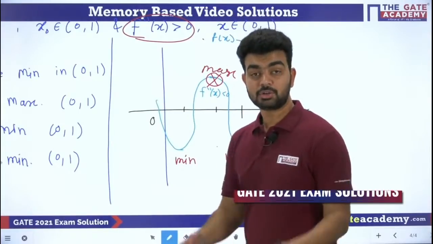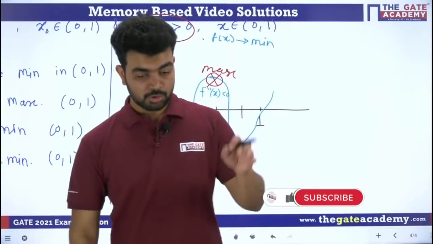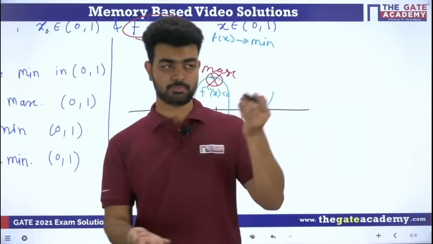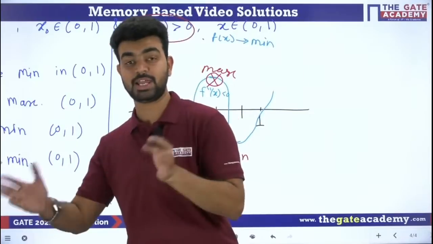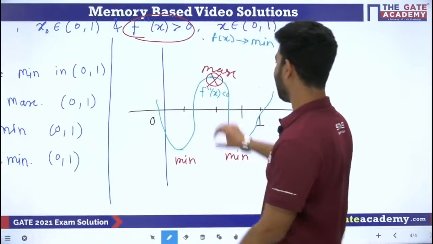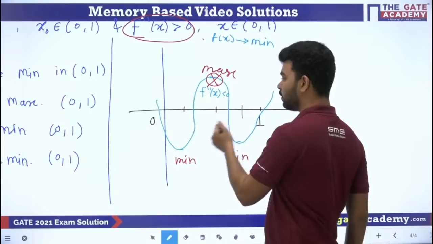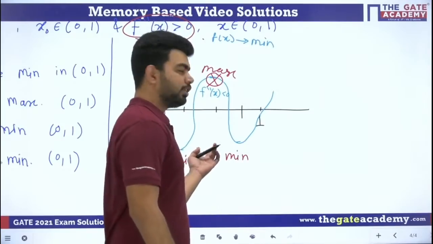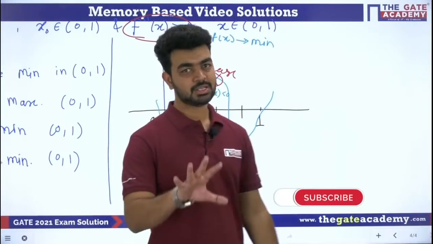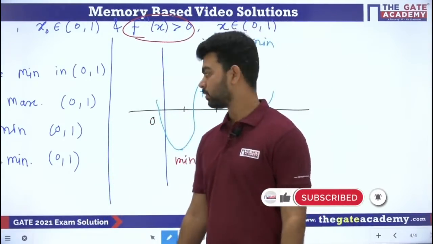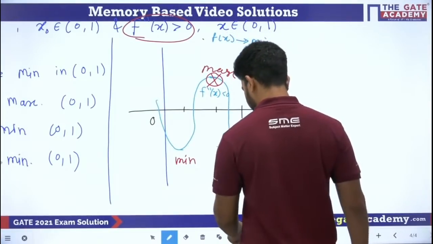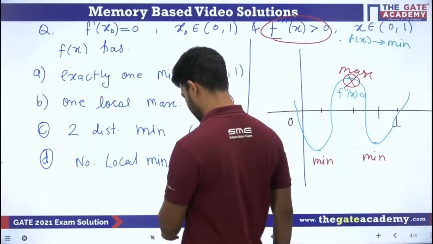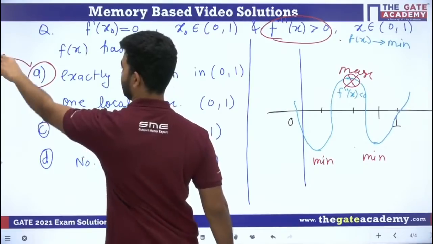No. Two consecutive minima you will never get. You will always get the maxima and minima alternately. First minima, maxima, then minima, maxima, or first maxima, then minima, then maxima, then minima, like this. Alternately you will be getting. So if maxima is removed, then definitely in 0 to 1 exactly one minima will come there, because consecutively two minima you will not get. I think this explanation is proper for the question. So what should be the answer? Exactly one minima is the correct answer.